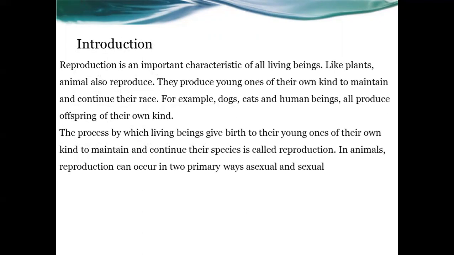Introduction of this chapter: reproduction is an important characteristic of all living beings. We know that, like plants, animals also reproduce. They produce young ones of their own kind to maintain and continue their race. For example, dogs, cats, and human beings all produce offspring of their own kind.